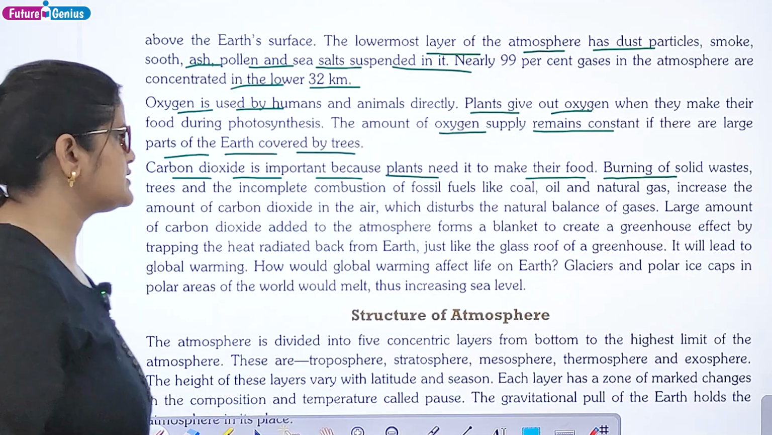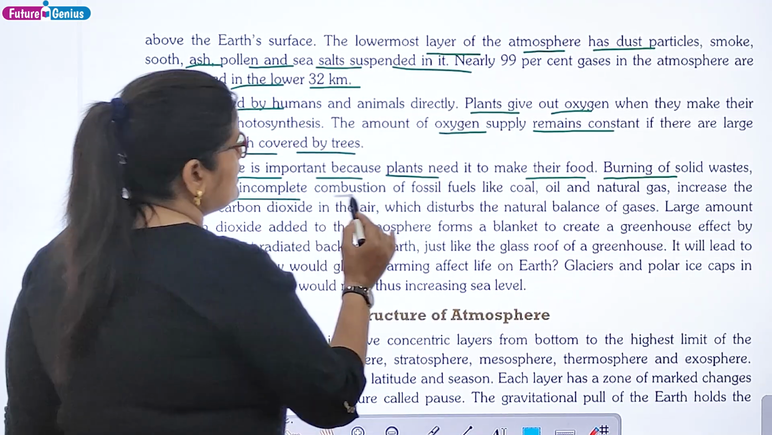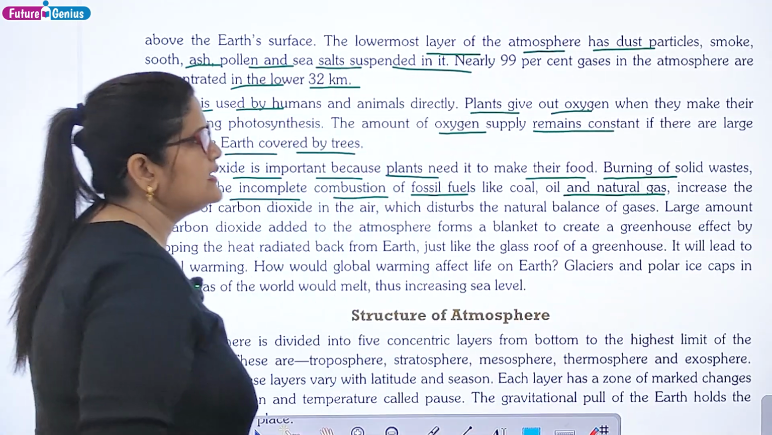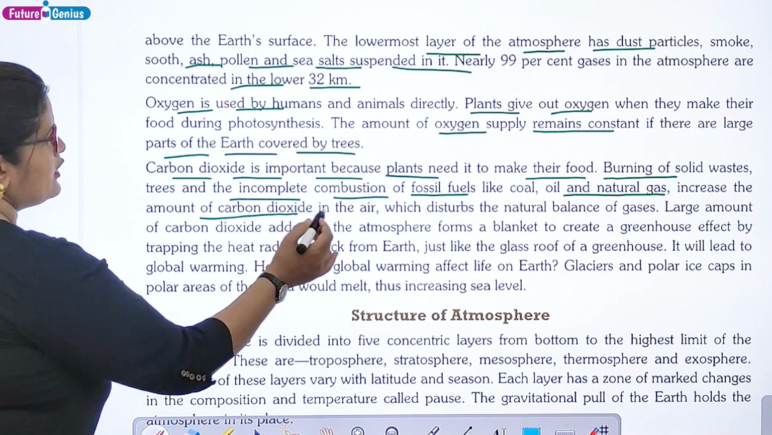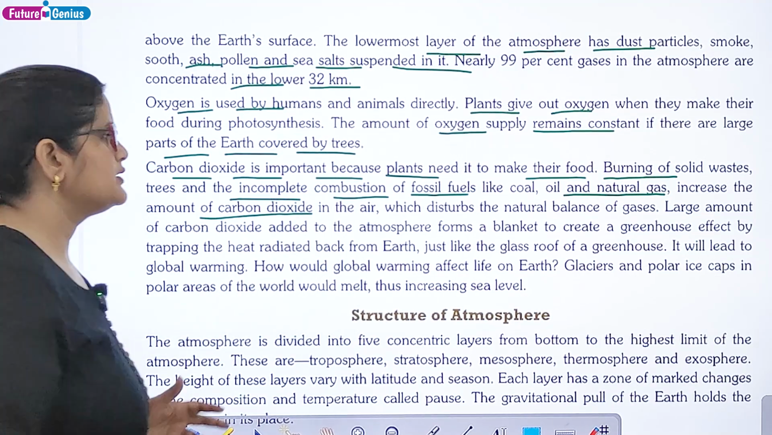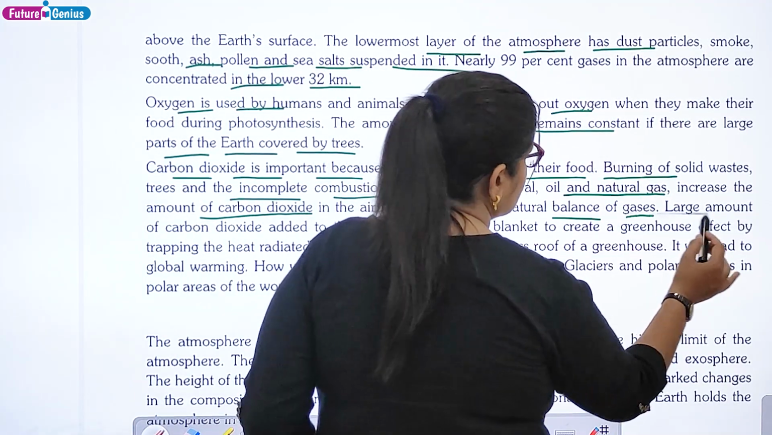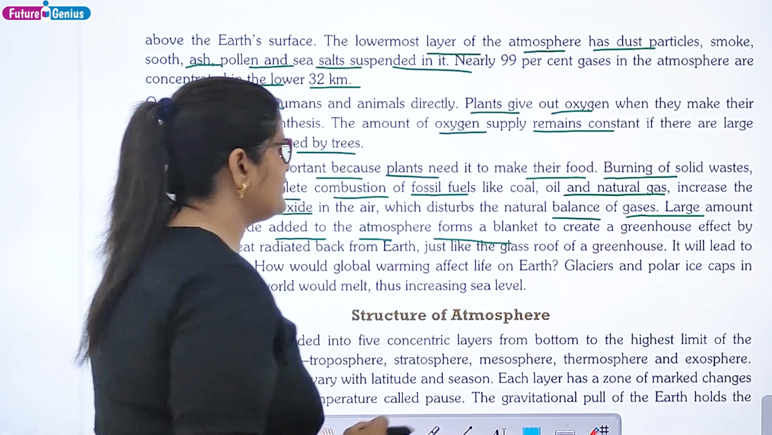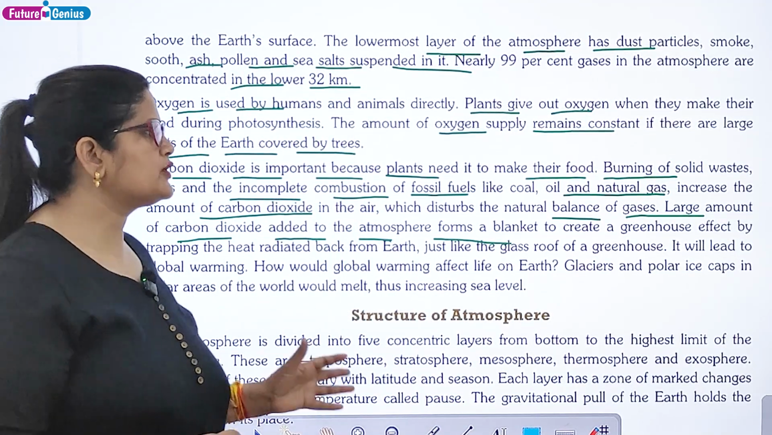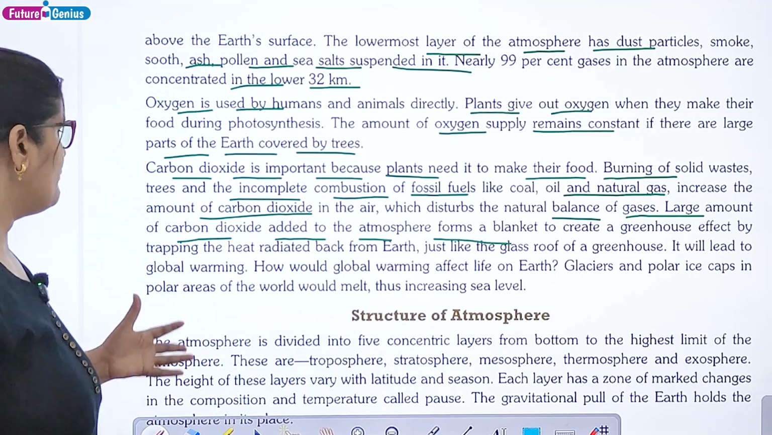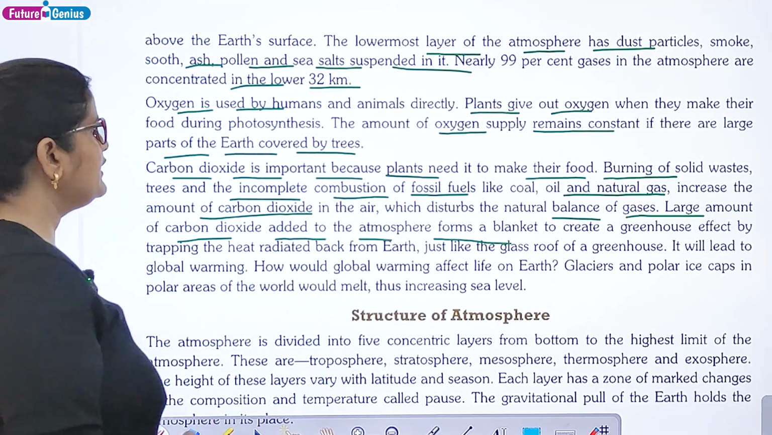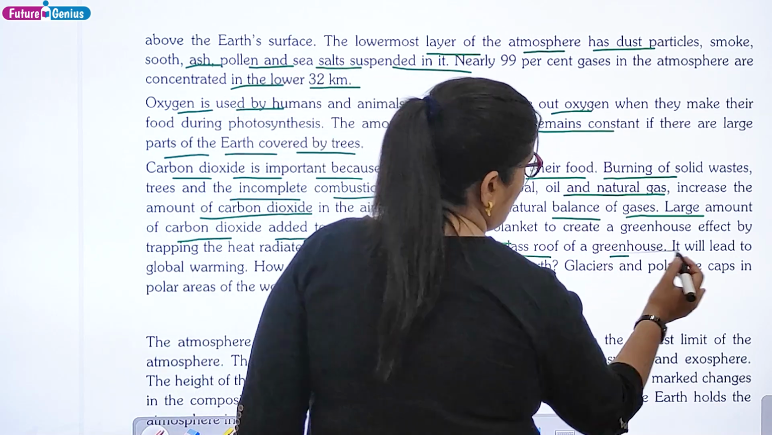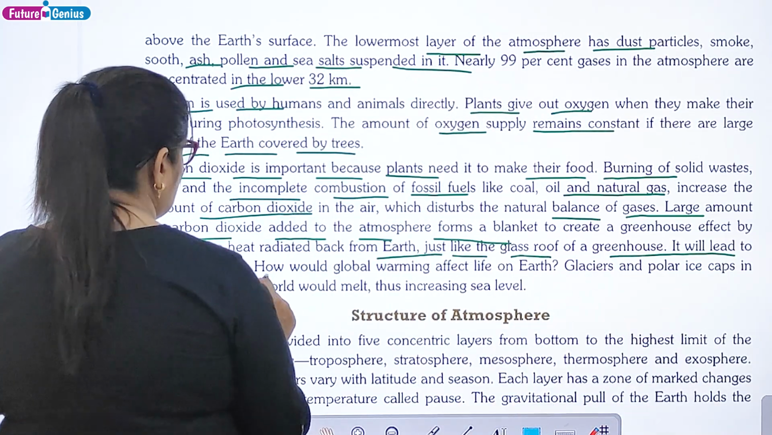Burning of solid waste, trees, and the incomplete combustion of fossil fuels like coal, oil, and natural gas increase the amount of carbon dioxide in the air, which disturbs the natural balance of gases. A large amount of carbon dioxide added to the atmosphere forms a blanket to create a greenhouse effect by trapping the heat radiated back from Earth. Just like the glass roof of a greenhouse, it will lead to global warming.